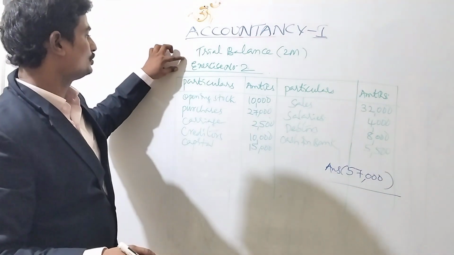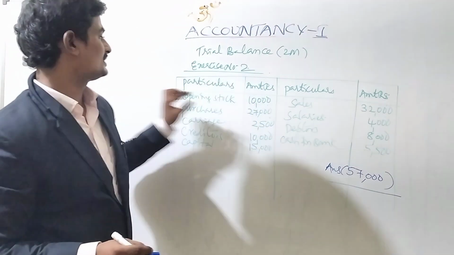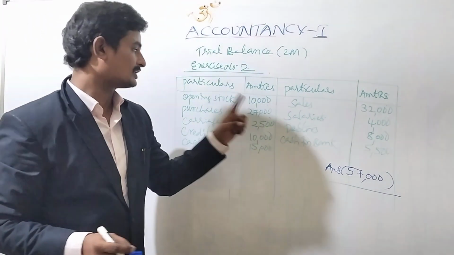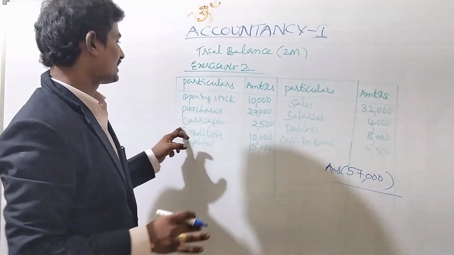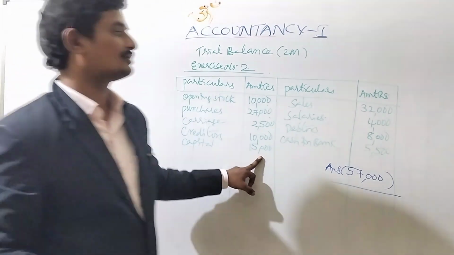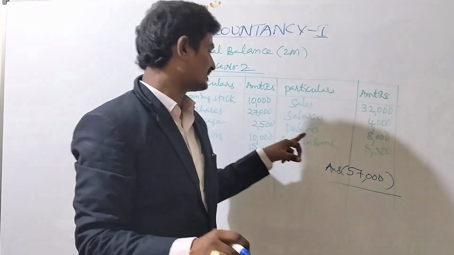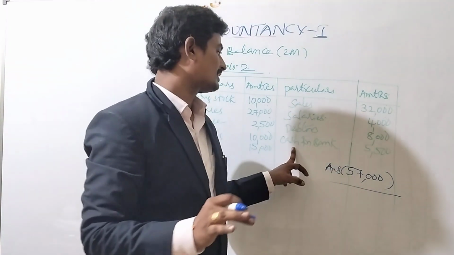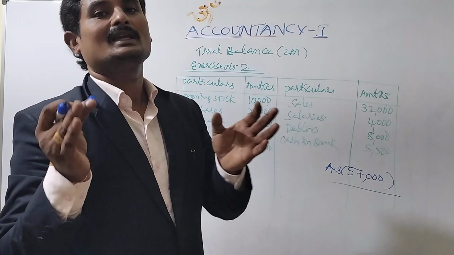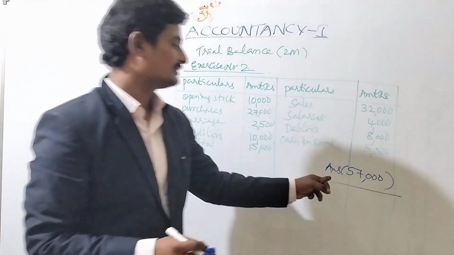Particulars I am reading for your better understanding. Particulars amount rupees. Opening stock 10,000. Purchases 20,000, 27,000. Carriage 2,500. Creditors 10,000. Capital 15,000. Sales 32,000. Salaries 4,000. Debtors 8,000. Cash in bank 5,500. So each side of the trial balance total is